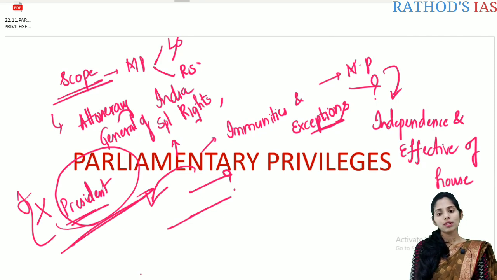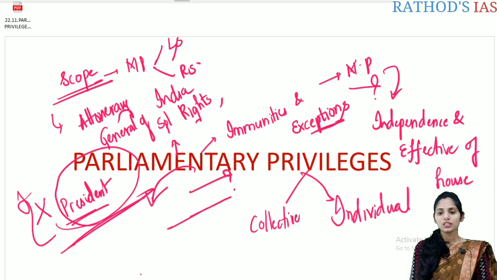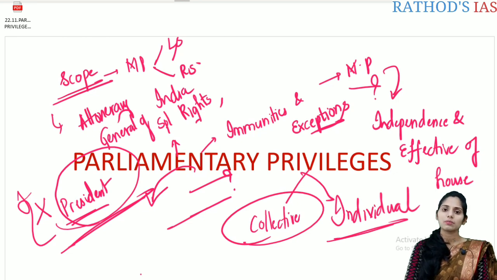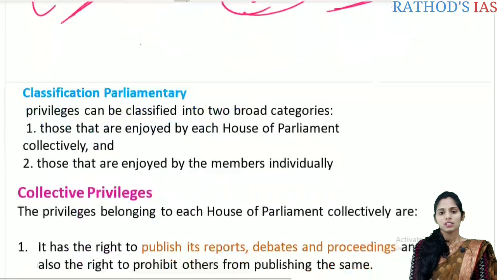If you see the types of these parliamentary privileges, there are mainly two types. The first one is collective privileges and the next one is individual privileges. So what are collective privileges? These are available to the members of the parliament as a whole, and individual privileges are for the individual member of the parliament. So let us see what is written in Lakshmikant.